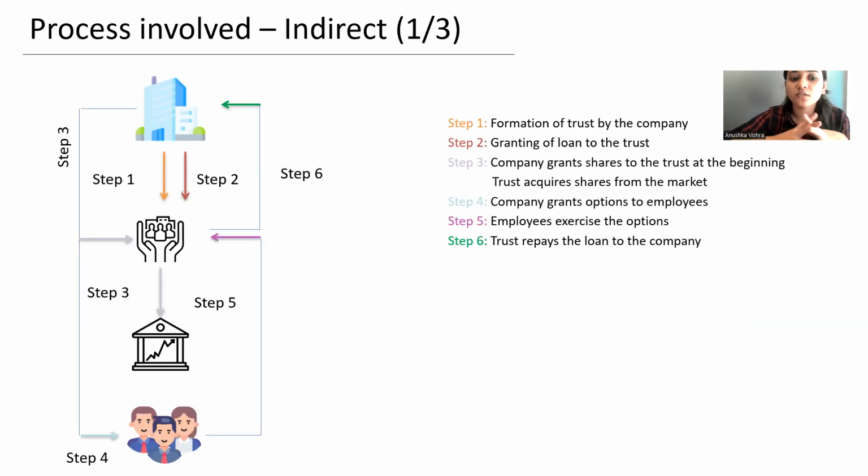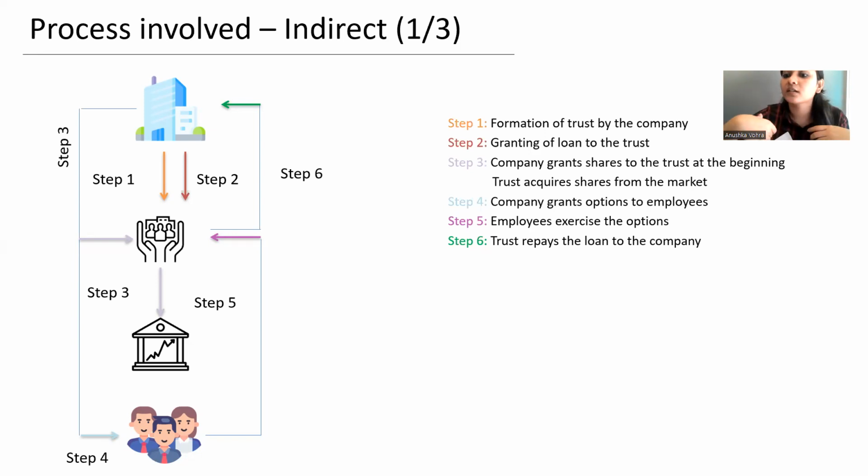Talking about indirect route, this is a 6-step procedure. Step 1 is formation of a trust. The company forms an irrevocable trust. Second is granting loan to the trust. Third is company grants shares to the trust, or the trust acquires shares from the market, as the case may be. Step 4, company grants options to the employees. Step 5, employees exercise the options. Step 6, trust repays the loan to the company. So this is a very brief procedure.